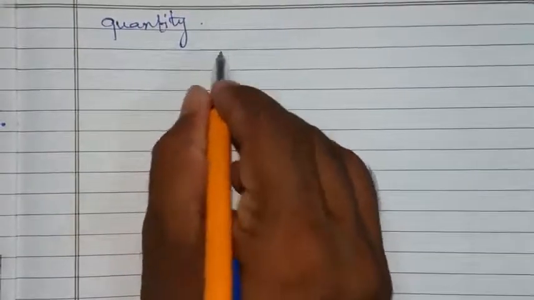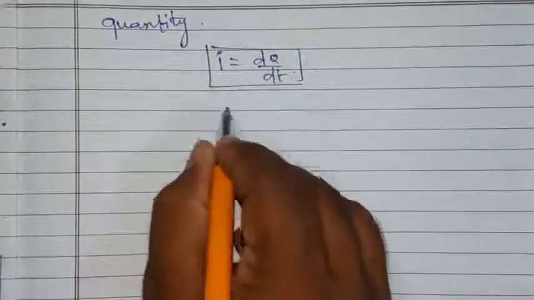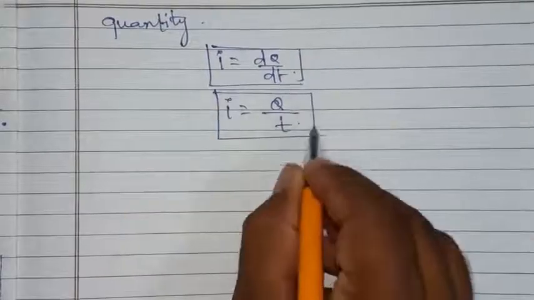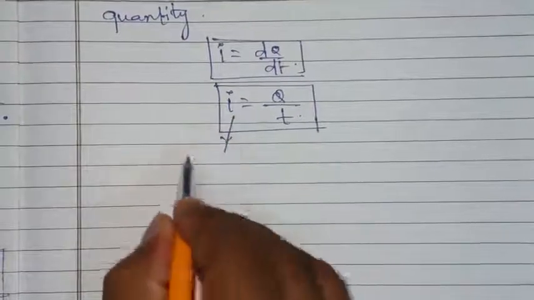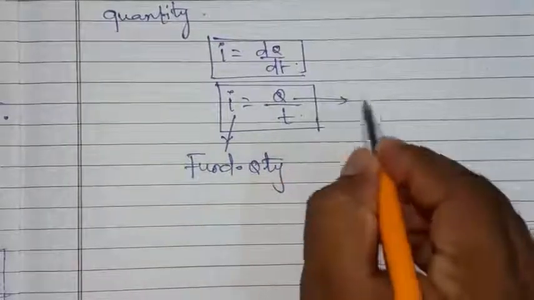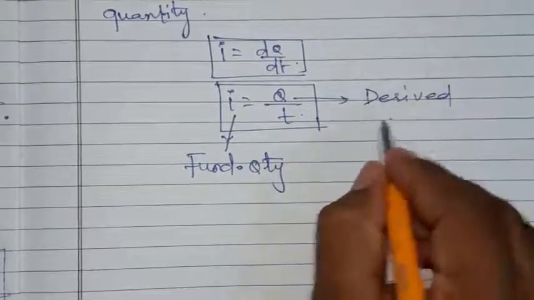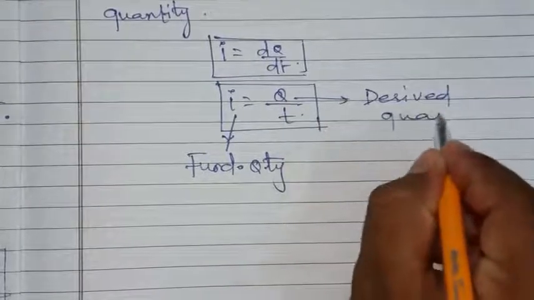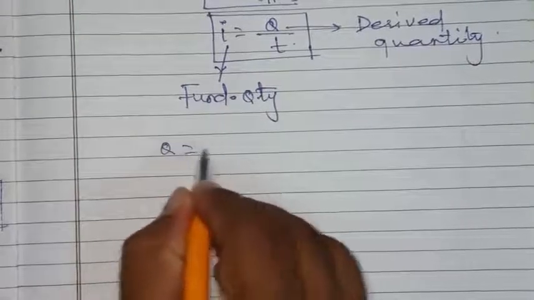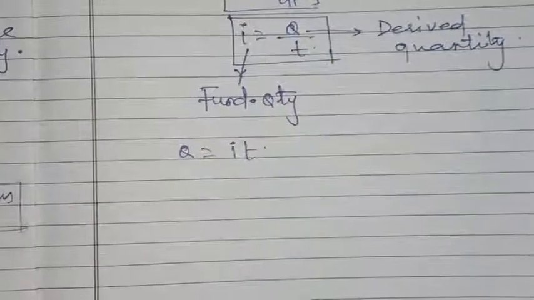Students, we know I equal to dq by dt, means I equal to q over t. I is a fundamental quantity, while charge is a derived quantity. We can write q equal to I into t.